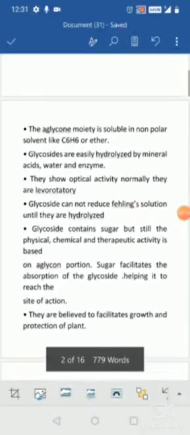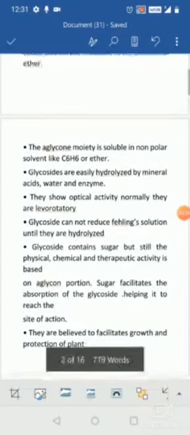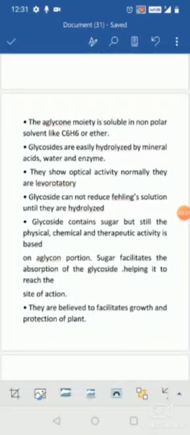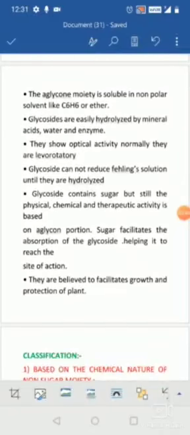Hence it does not show a positive Fehling's test until the bonds are split or hydrolyzed. Once hydrolyzed, the sugar and non-sugar moieties are separated, and the functional group of the sugar can easily undergo reduction, so it shows a positive Fehling's test.